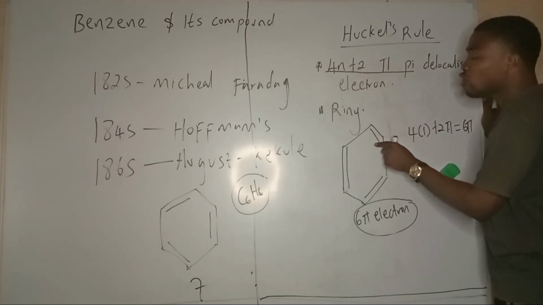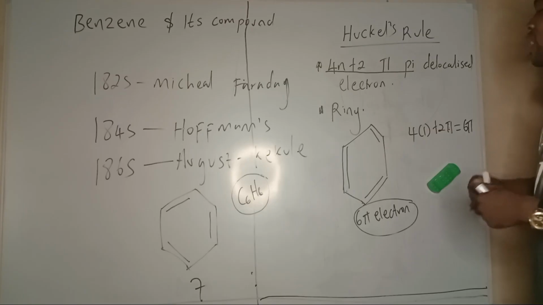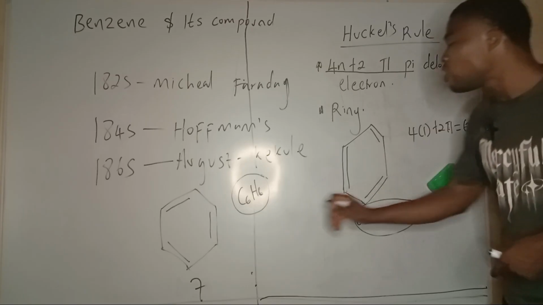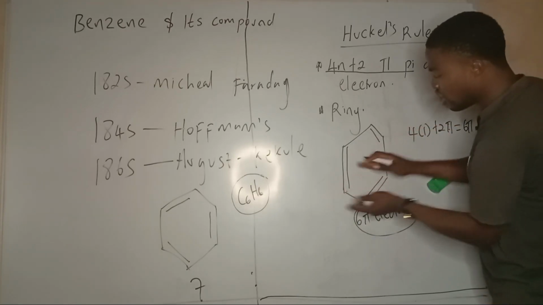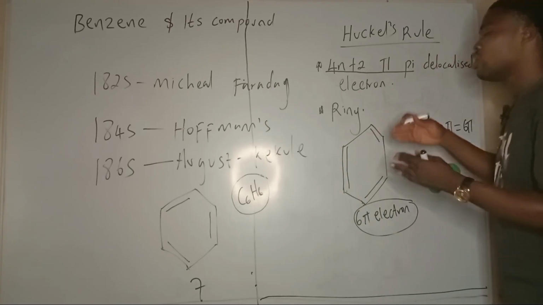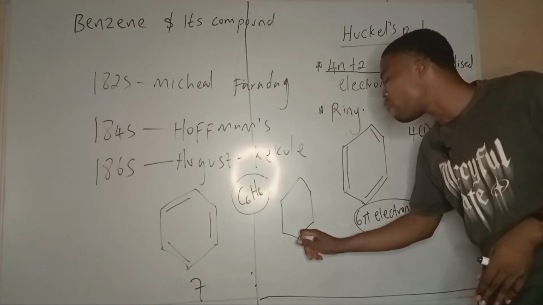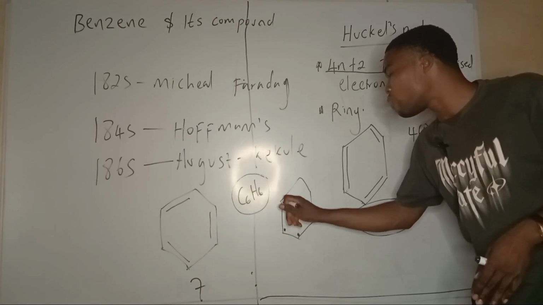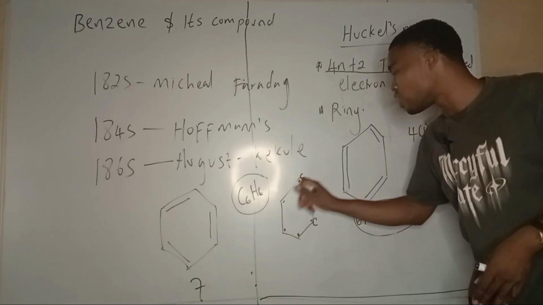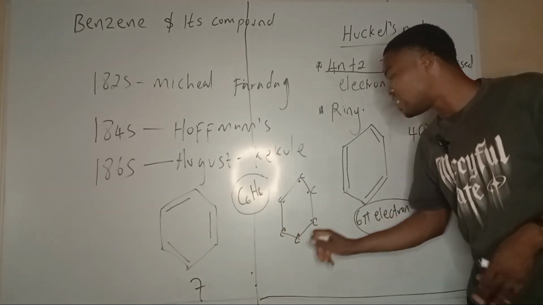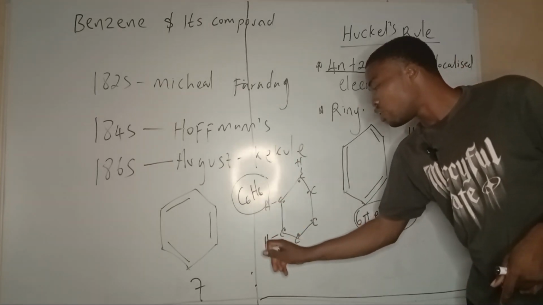delocalized electrons. But these electrons are not delocalized. Delocalization tells me that the electrons are not in one region. According to Kekule's structure, the pi electrons are here, here, and here. Delocalization means these pi electrons are everywhere. Remember, each of these junctions is a carbon. In case you are watching for the first time, it is C6H6, and each carbon has a hydrogen.